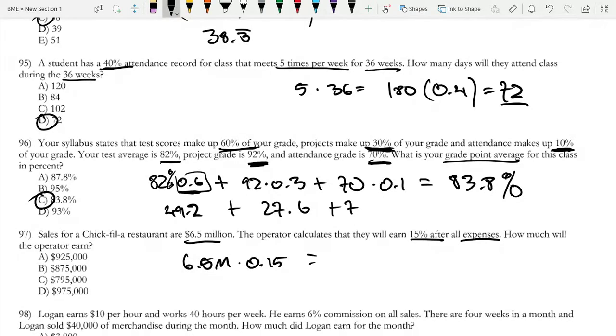And this is equal to, here, let me do this, 6.5 million. What I can really do in this case is 65 times 0.15, because all these numbers are the same in terms of the place values, and then just see what matches up with the first place value. So in this case, it is 975,000, because what I did was 65 times 0.15. And this is a good tactic so that you don't have to type as much in your calculator, because this test really does go by very quickly. This is 9.75, and now all of these go into the 100,000s place value. So then you would just drag these place values over to 975,000.